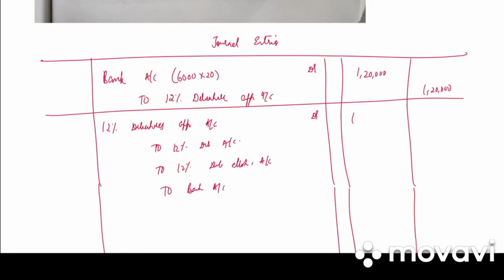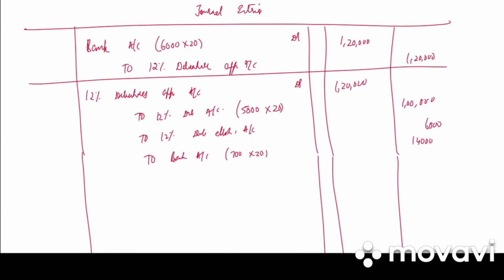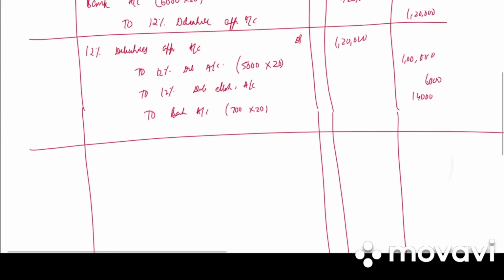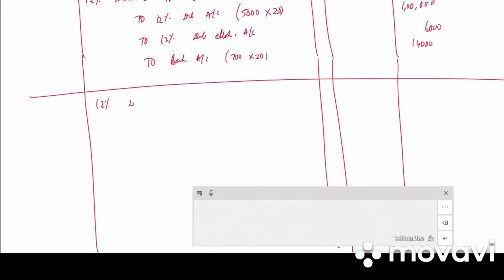So the debenture application will be 1,20,000. Debenture account will be 5,000 into 20, that is 1 lakh. How much is rejected? 700 are rejected. 700 into 20, 14,000. So write the narration: application money transferred.